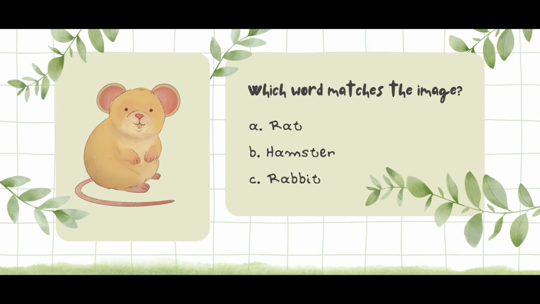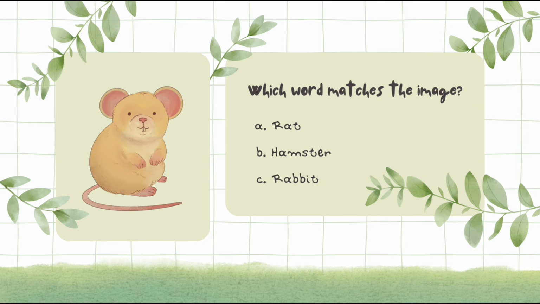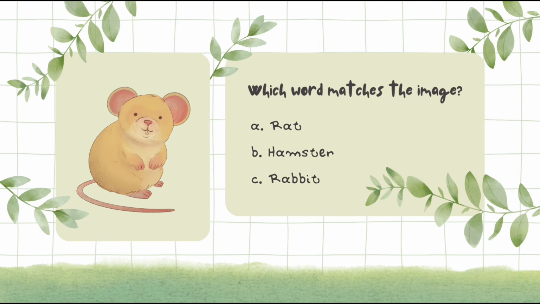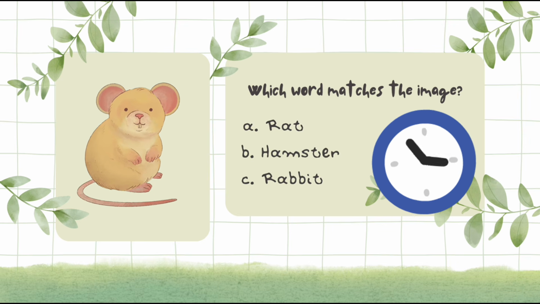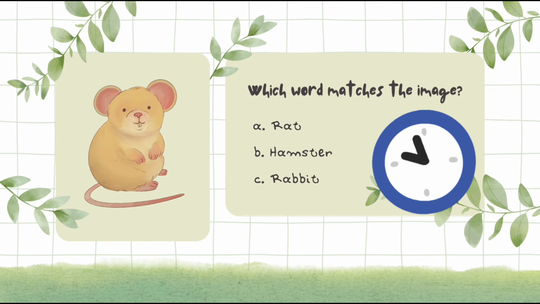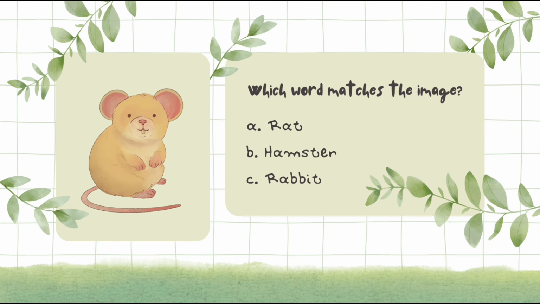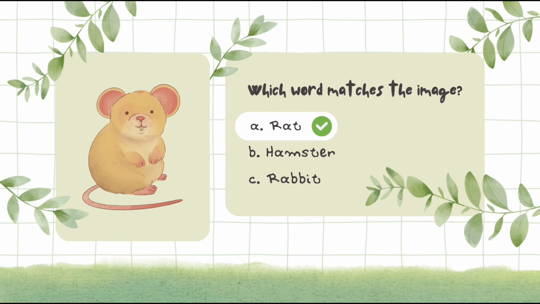Kids, which words make the image? A. Rat. B. Hamster. C. Rabbit. Yes, kids, the image make the option A. Rat. This is a rat.